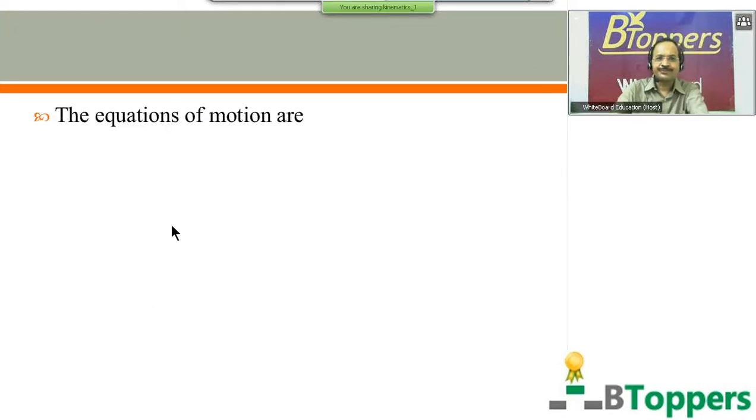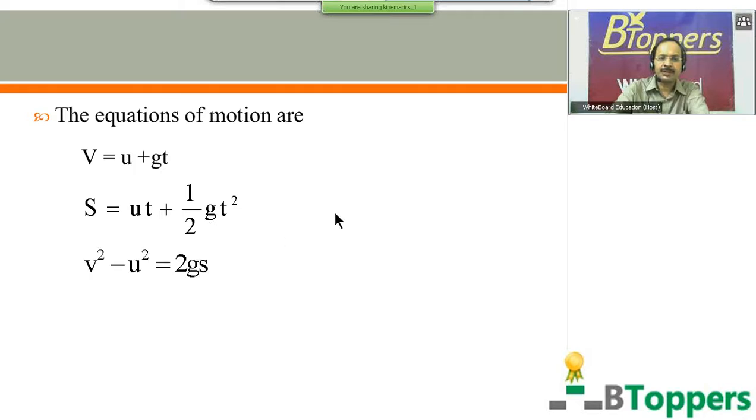So the equations of motion are v equal to u plus at. If you substitute a equal to g in the first equation of motion, and s equal to ut plus half at square, you will get s equal to ut plus half gt square. And if you put a equal to g in the equation v square minus u square equal to 2as, you get v square minus u square equal to 2gs. And the displacement covered in the nth second is numerically equal to u plus g by 2 (2n minus 1). That means the last equation is correct numerically, whereas the first three equations are correct numerically as well as dimensionally.